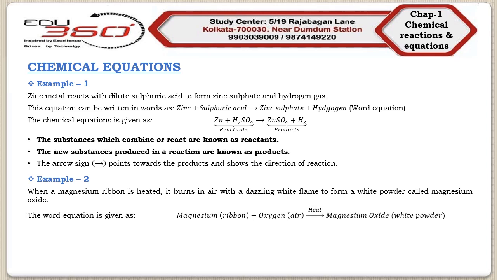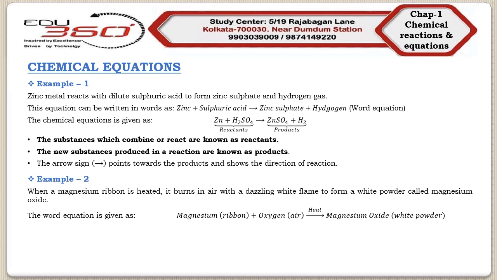Now what is the word equation? Magnesium, in this case, magnesium was in the form of the ribbon. So magnesium within bracket ribbon plus oxygen. Oxygen is present in air. So oxygen within bracket air. Arrowhead, over that arrowhead we will write heat because we are heating that magnesium ribbon. As a result, we are getting magnesium oxide, which is basically a white powder.